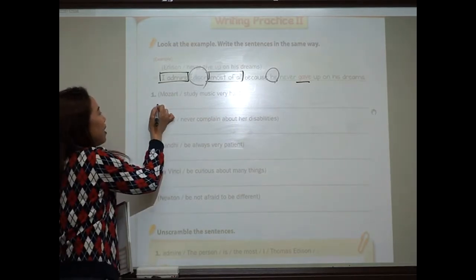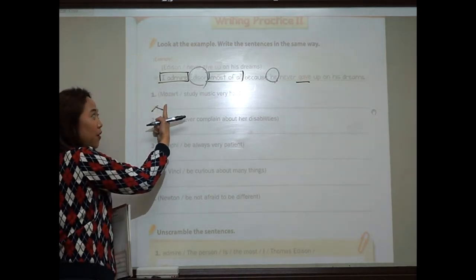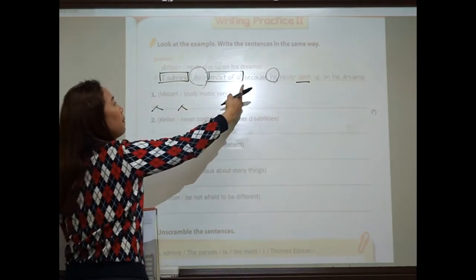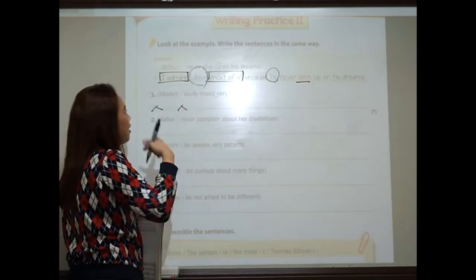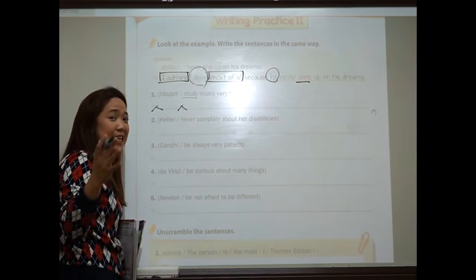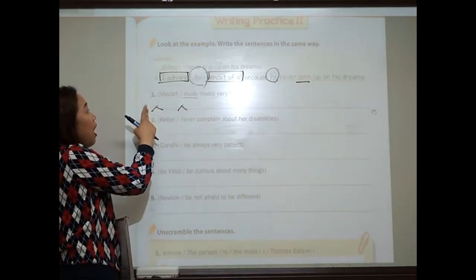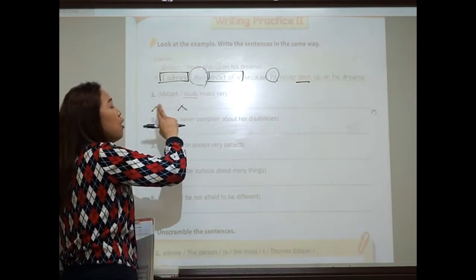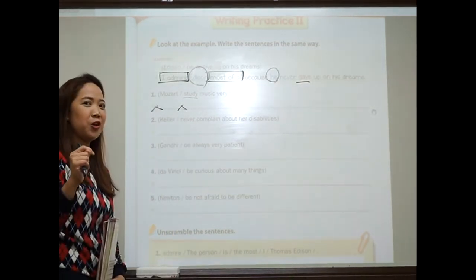First, you have to write here at the beginning of the sentence, I admire Mozart, okay? This is the person, right? Most of all, because, and then he or she. He, alright, study. What is the past tense of study? Studied, okay? You have to remove Y and add IED. So let's start again. I admire Mozart the most because he studied music very hard. Like that, okay? Did you guys get that?